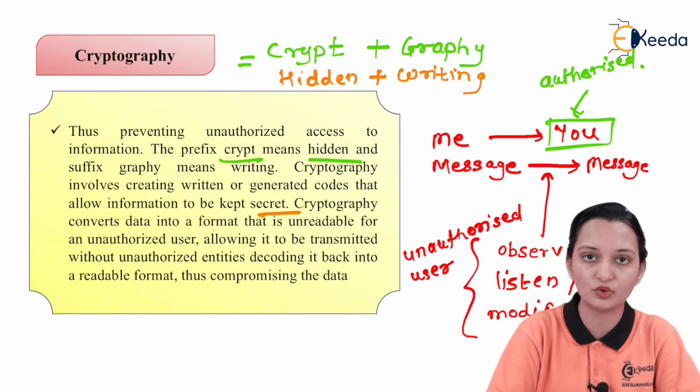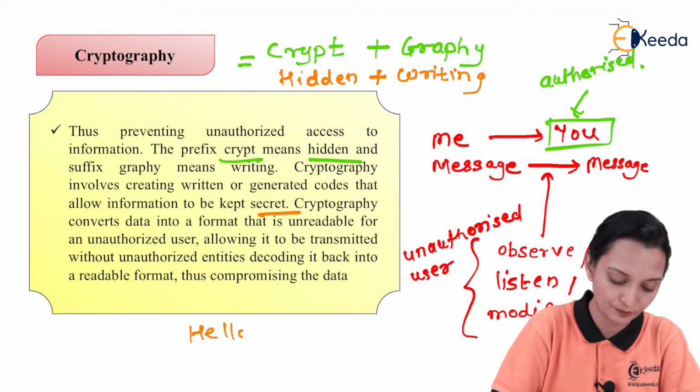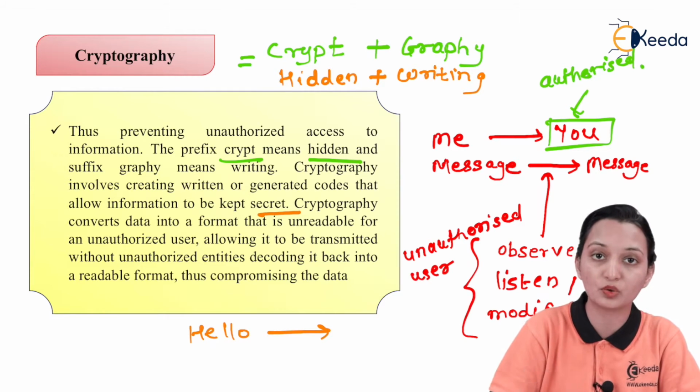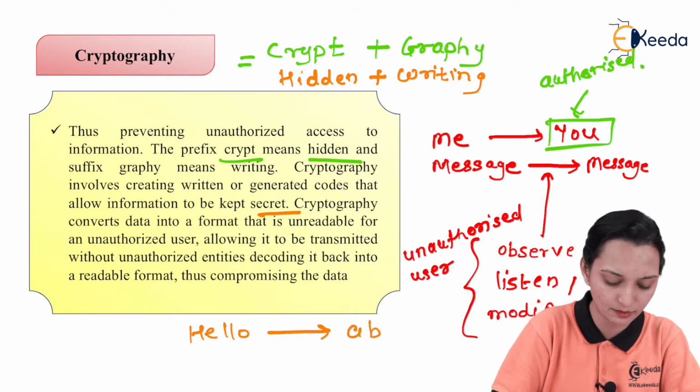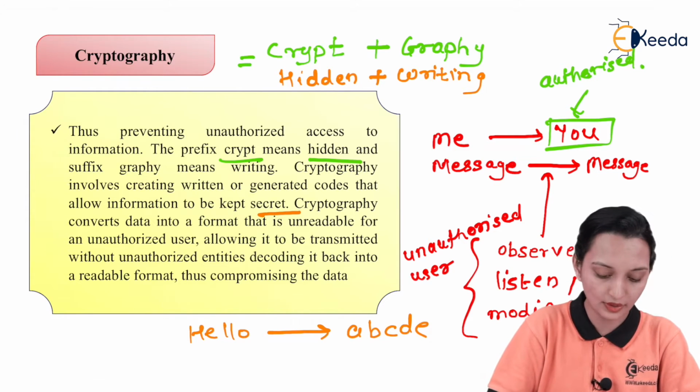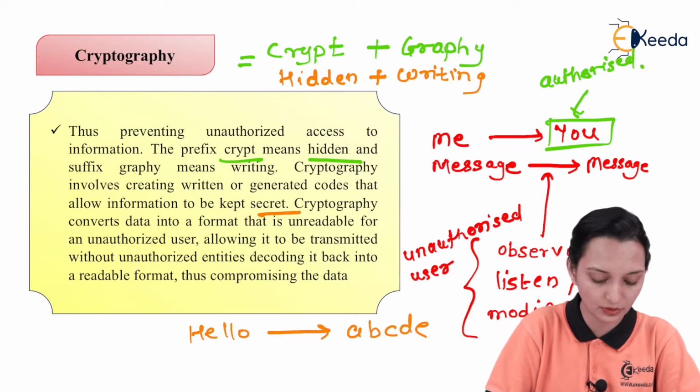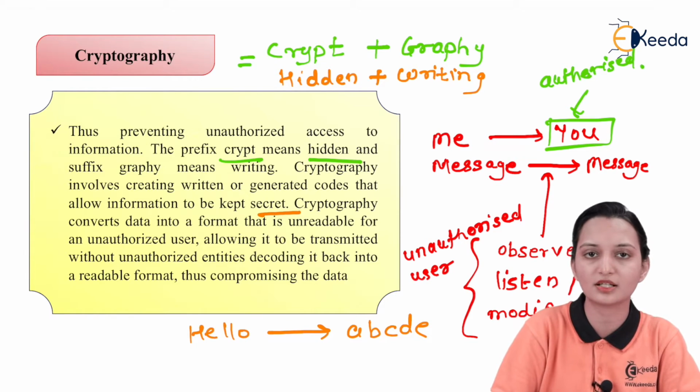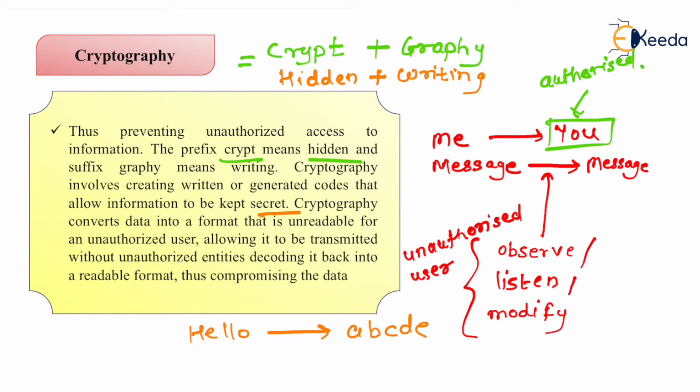So if I want to send you some message such as hello, then that will encode the message in terms of something like A, B, C, D, E. So if a third party tries to observe the message, he is not able to understand the meaning of A, B, C, D, E. And when that goes towards the authorized user, that means towards you, then you are able to decrypt or decode it. A, B, C, D, E will reach you, you are able to decrypt it and you get the message hello, which I tried to send you.